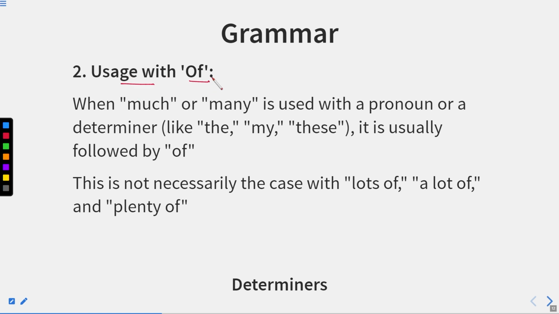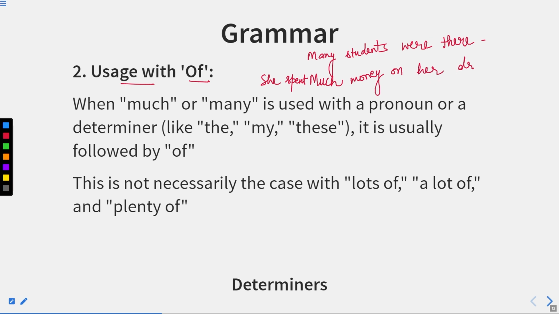Usage with of. Now, if we have the word many, we can directly use, for example, many students. Many students were there. And I can also use much. She spent much money on her dresses. So this is how we are using these words, and we are using nouns just after them.